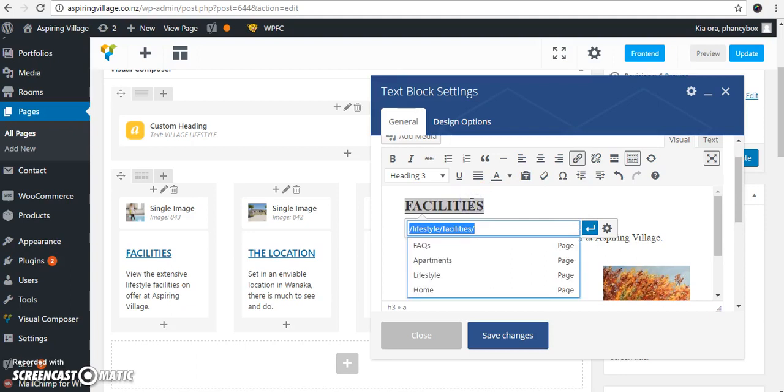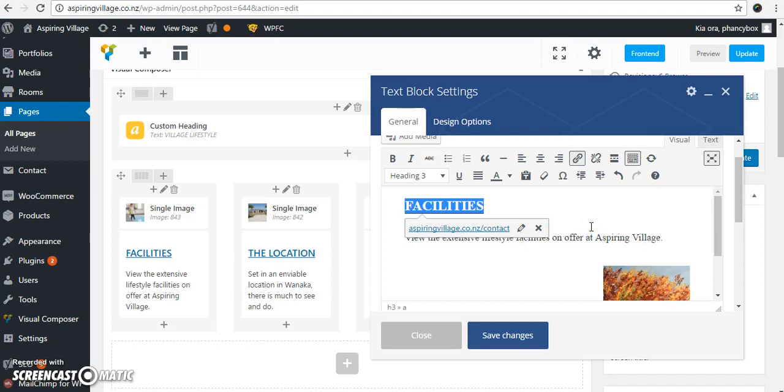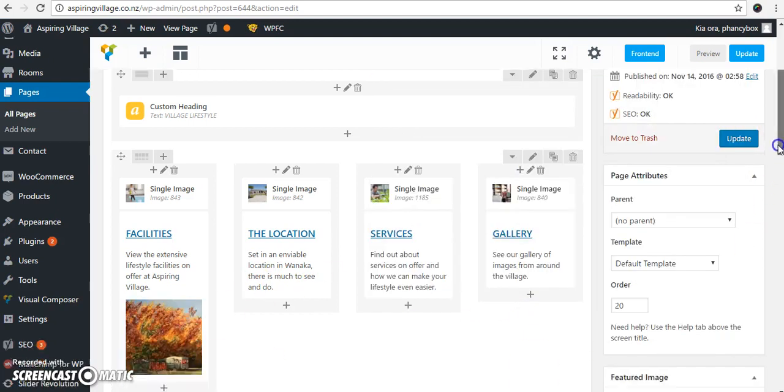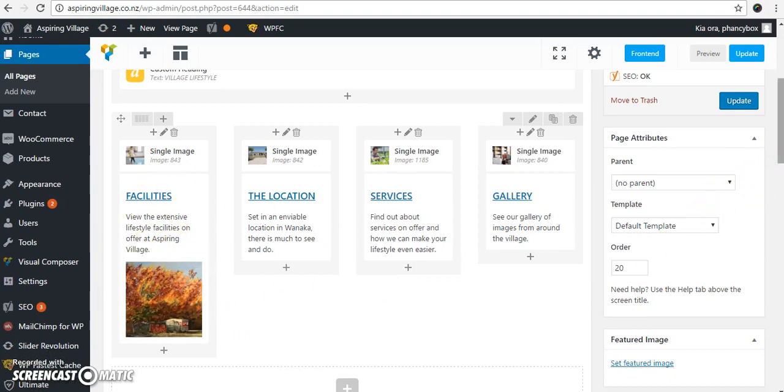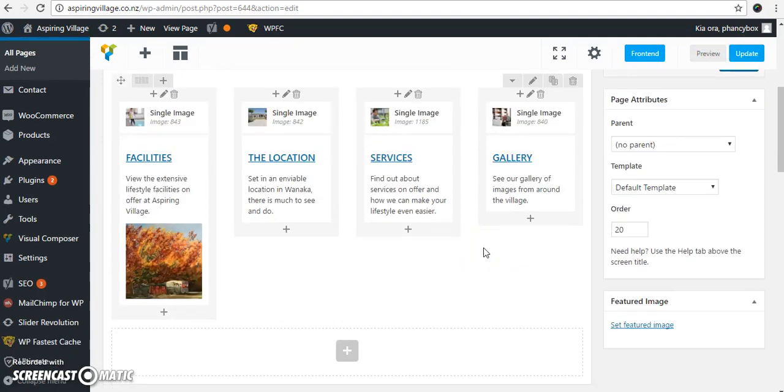If you wanted to link to another internal page, you can just type in the name of the page, and it will automatically search through all of your pages so that you can select the appropriate one. Once you're done, just hit Save, and you'll see it's made our updates. You can then preview your changes or click on Update once you're finished. None of your changes will be published to your live website until you click on the Update button.